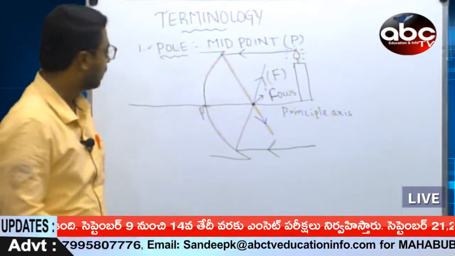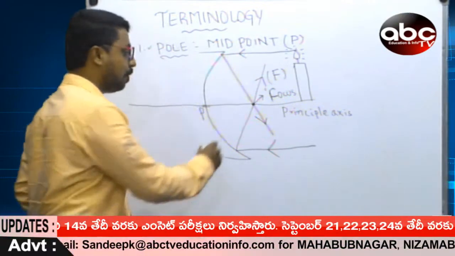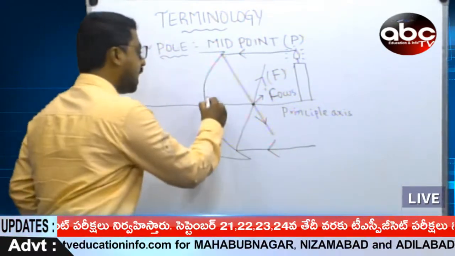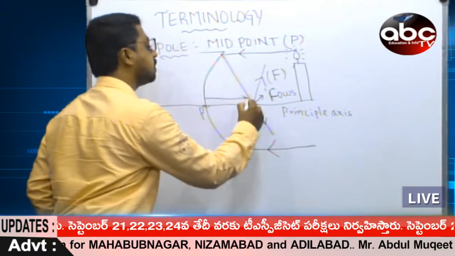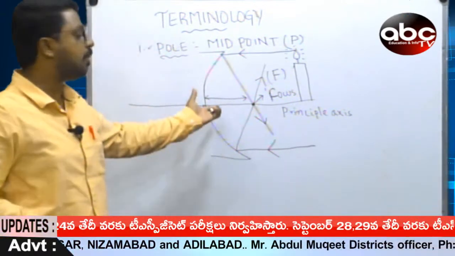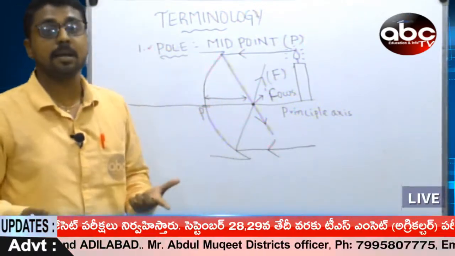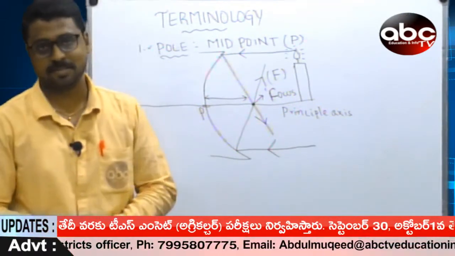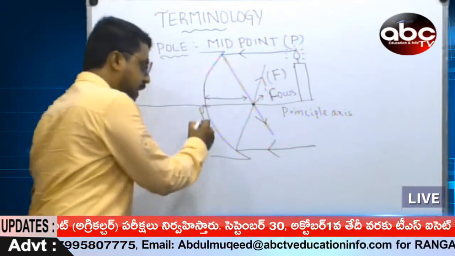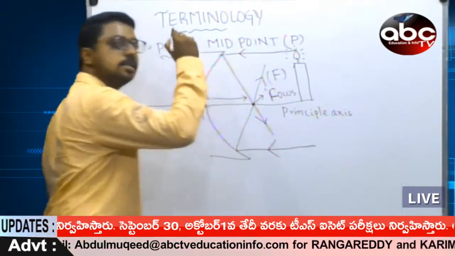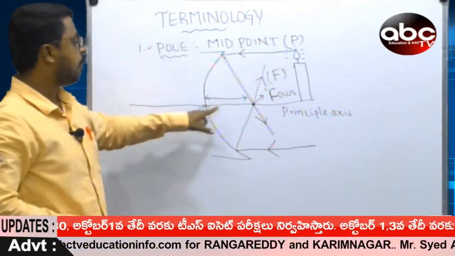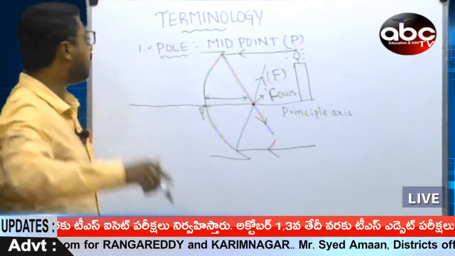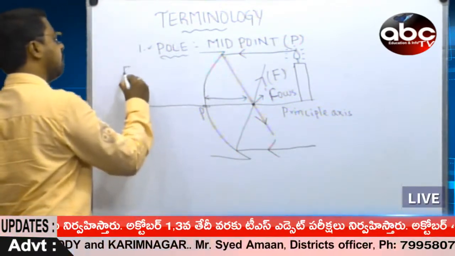You listen to me. From pole to focus, there lies a small distance. Here roughly 10 centimeters on my scale, but actually it might be millimeters, nanometers. So what about the distance between pole to focus? The distance between pole to focus can be referred to by another word.